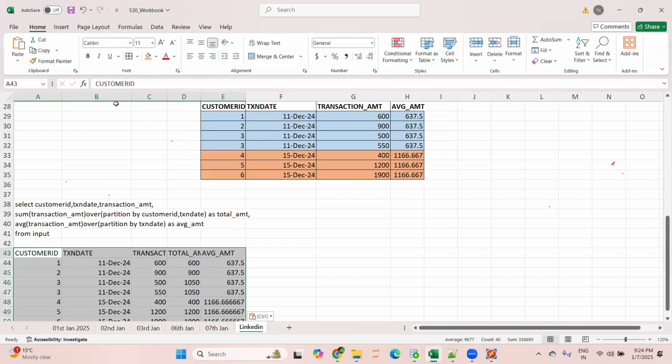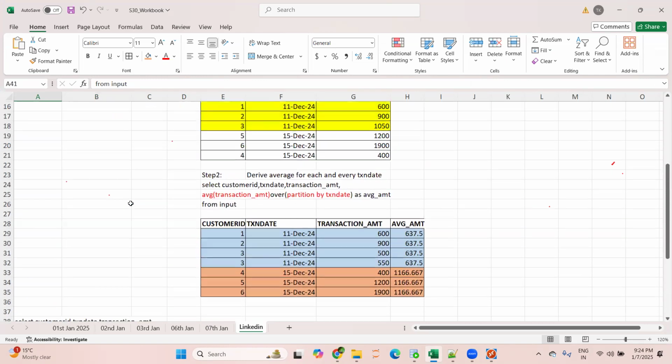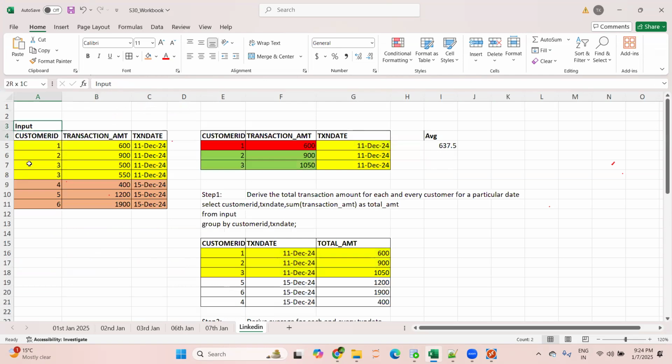Let's try to understand how we're getting this out. Execution starts with FROM, right? So first of all, this FROM keyword will be executed in the order of execution. The engine will take a copy of your input table. So this is the input table.